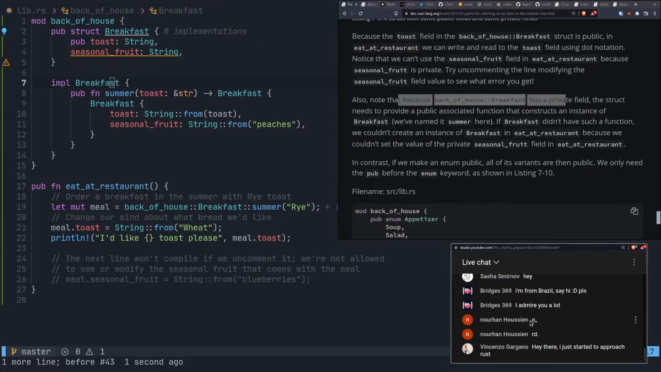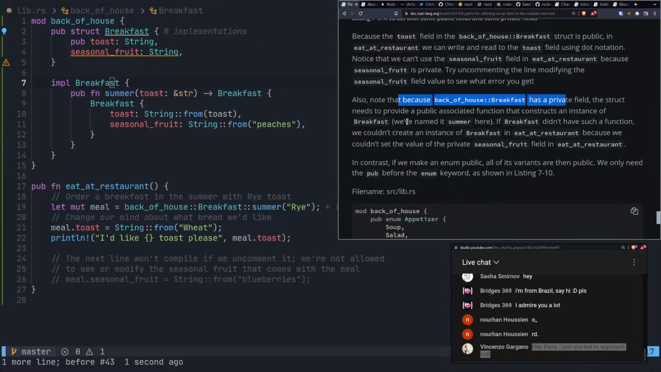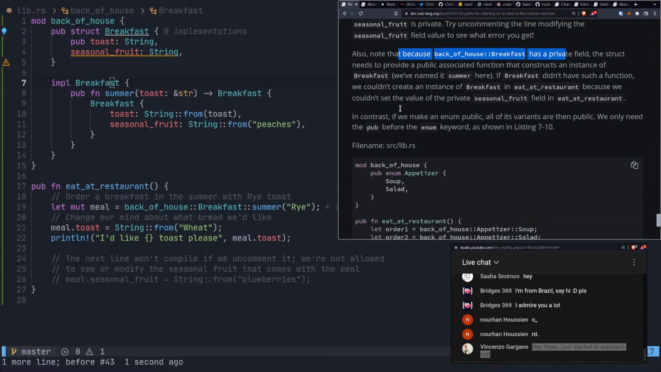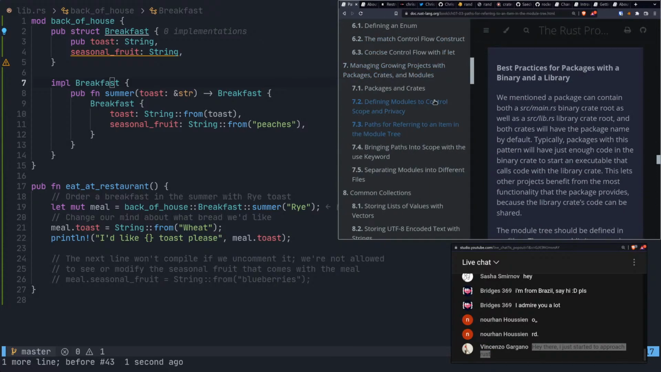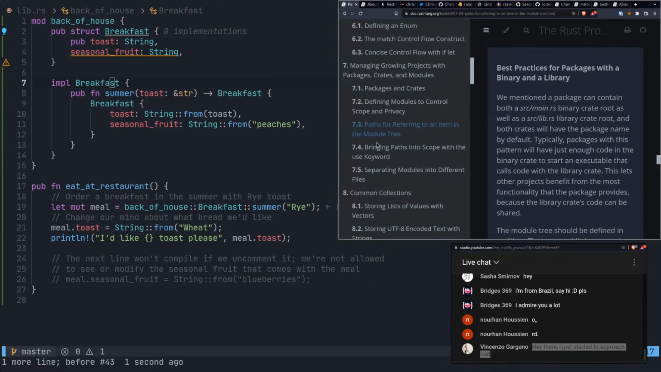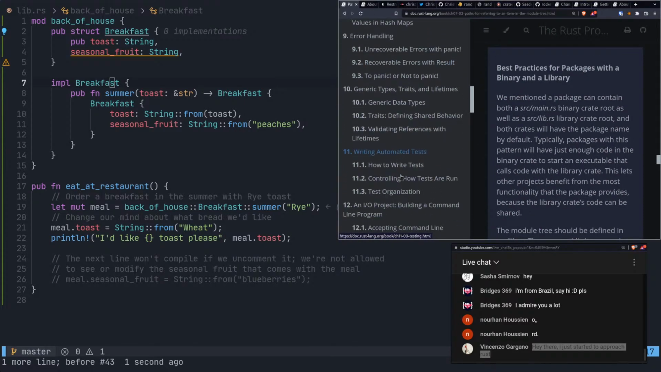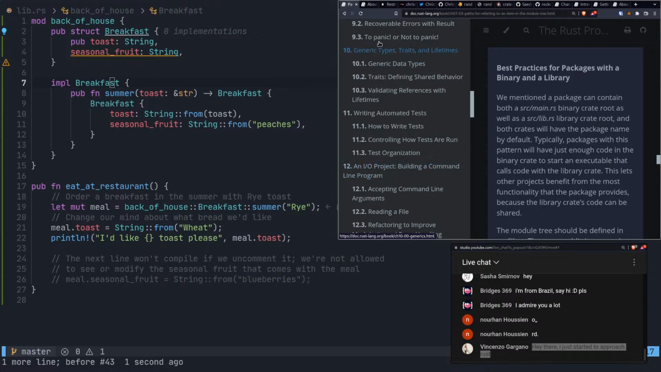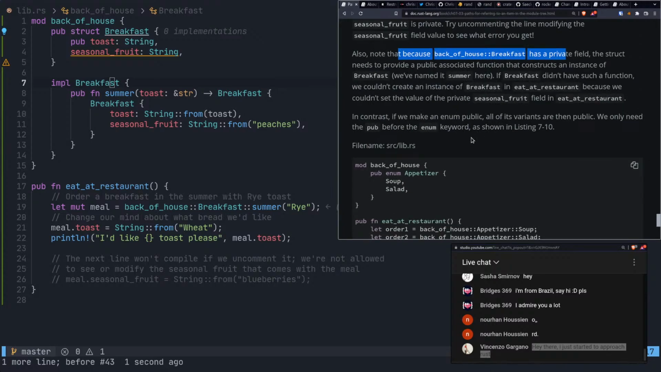O and RD. All right, sounds good. Hey there, I just started to approach Rust. That's good. Well, me too. I'm getting pretty far, though. I'm on chapter 7 of the book. And then when I'm done with chapter 7, we'll see where I go from there. Or, well, done with at least chapter... I'd like to get to chapter about 12 to get that command line app going.